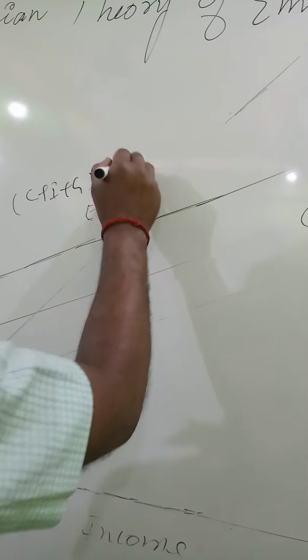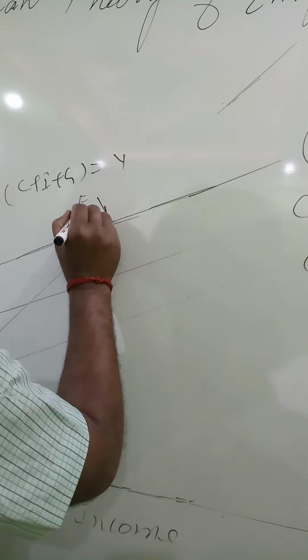What is the condition for equality between the aggregate expenditure and level of income? Here, this condition has been justified. The aggregate expenditure, C plus I plus G, is equal to Y, the level of income. Therefore, we can say this point E should be considered the equilibrium point.